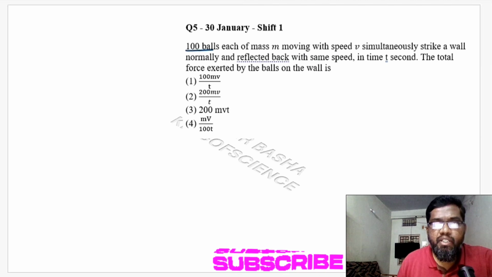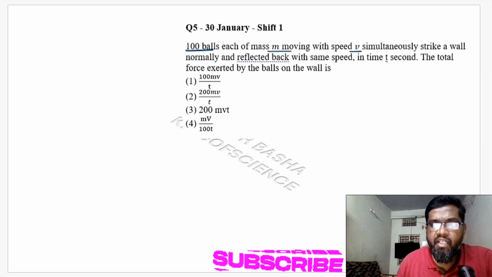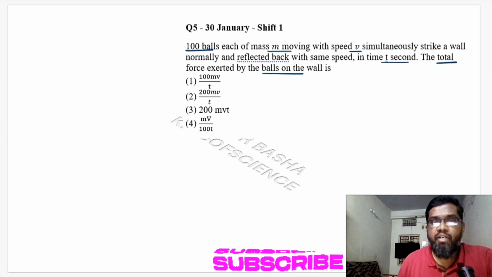100 balls each of mass m moving with a speed v strike a wall normally and reflect back with the same speed in a time interval of t seconds. Then what is the total force exerted by the balls on the wall?